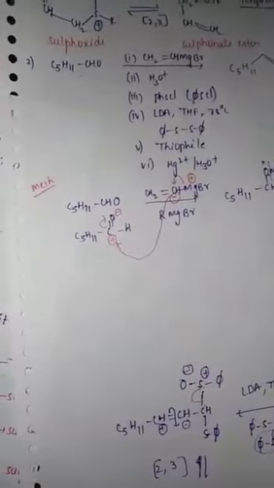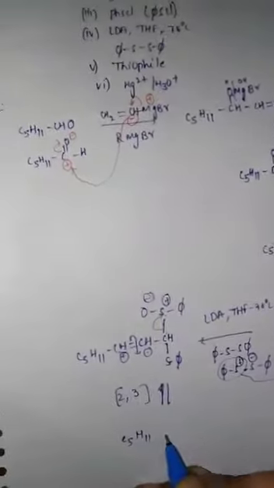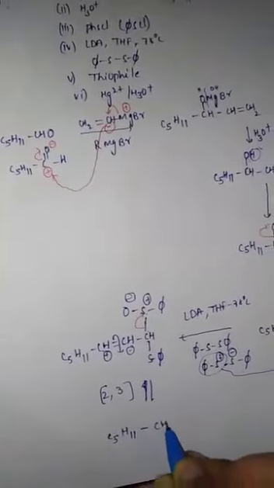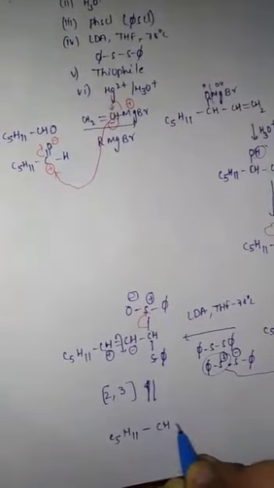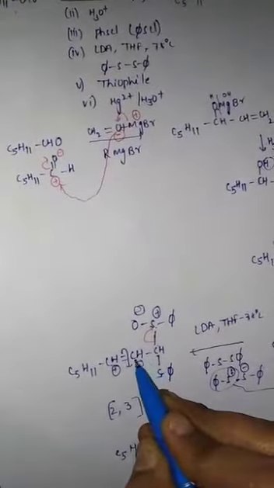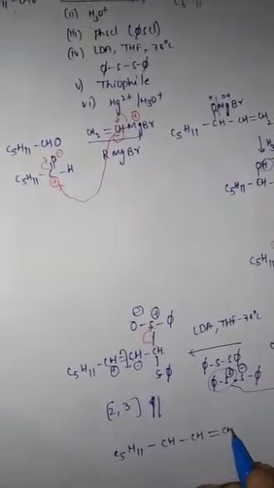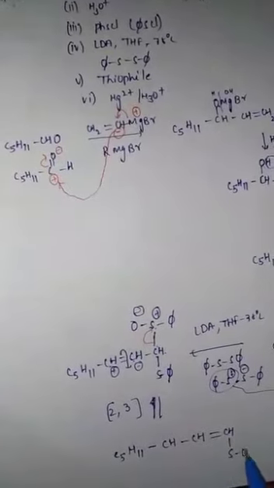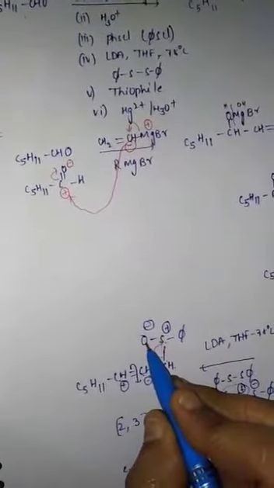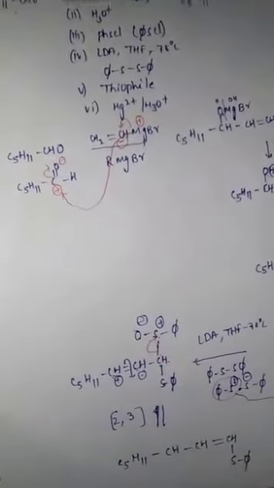So we get C5H11 CH single bond CH. A new double bond is formed between this carbon and this carbon. So we get a new double bond. Remaining groups are all the same. And the negatively charged oxygen bonds to this carbon.